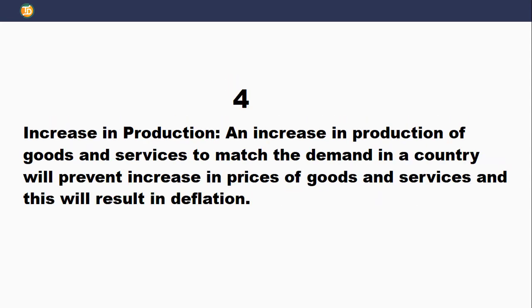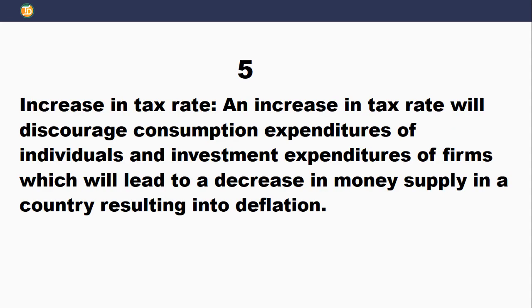Number four is increase in production. If there's increase in production of goods and services in a country, there's no scarcity of goods, price of goods and services will fall in a country, and it will lead towards deflation. Number five is increase in tax rates. Increase in tax rates will reduce consumption expenditures of individuals. It will also reduce investment expenditures of firms or companies, which will lead to decrease in money supply in a country that will force the price level of goods and services down in the country.